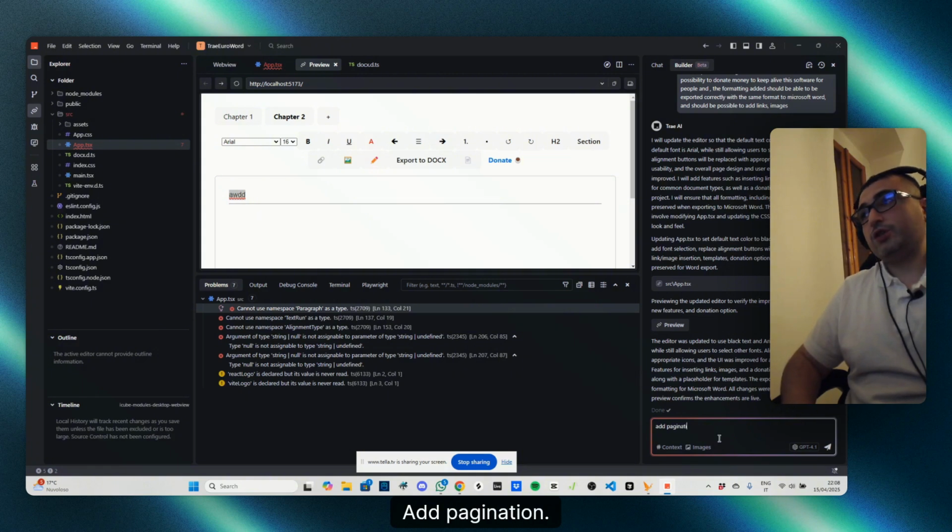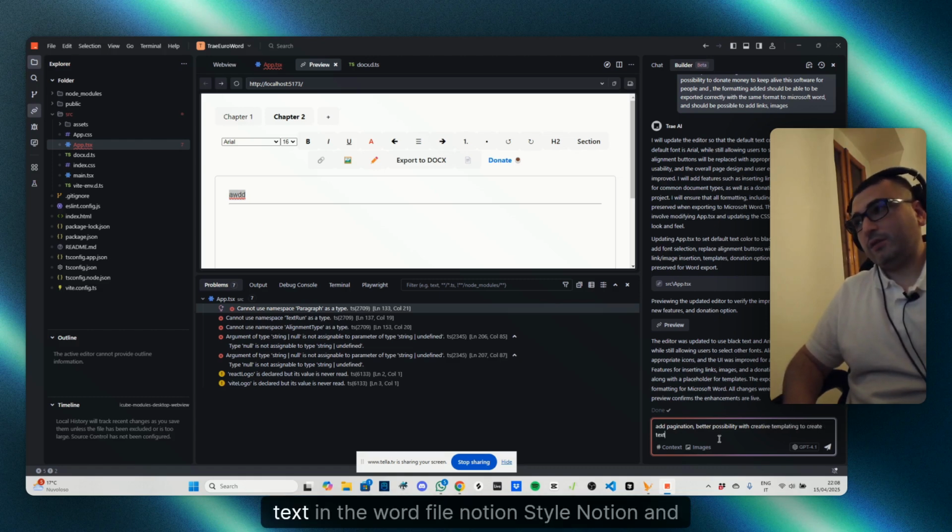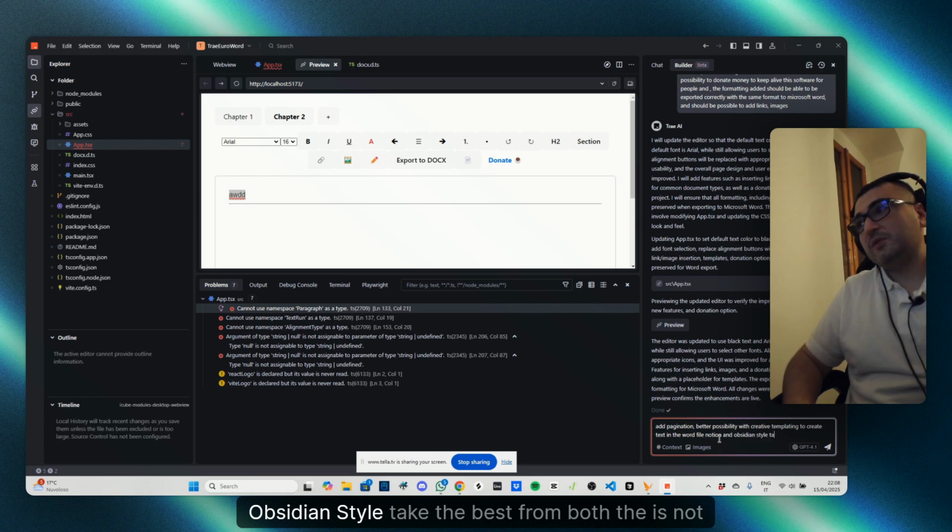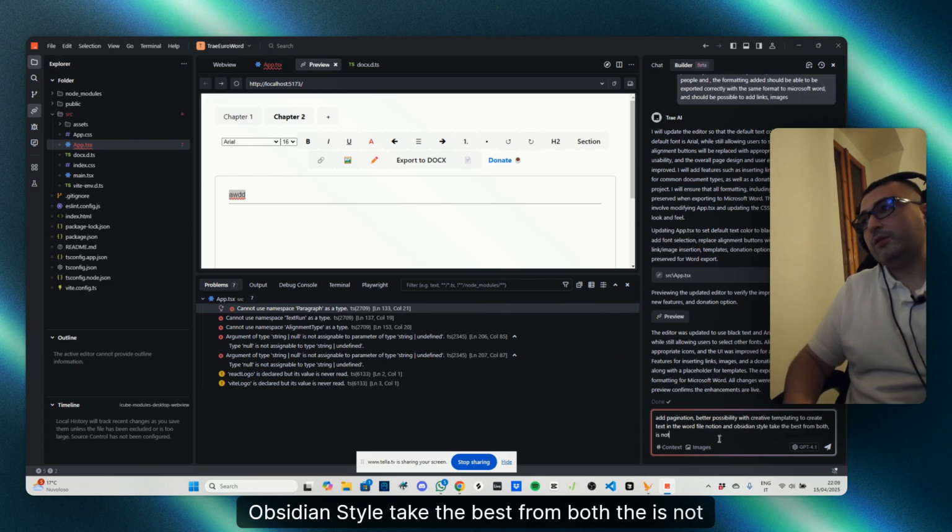Add pagination, better possibility with creative templating to create text in the Word file, Notion style, Notion and Obsidian style. Take the best from both. A DB is not needed because user data can be saved to their PC.